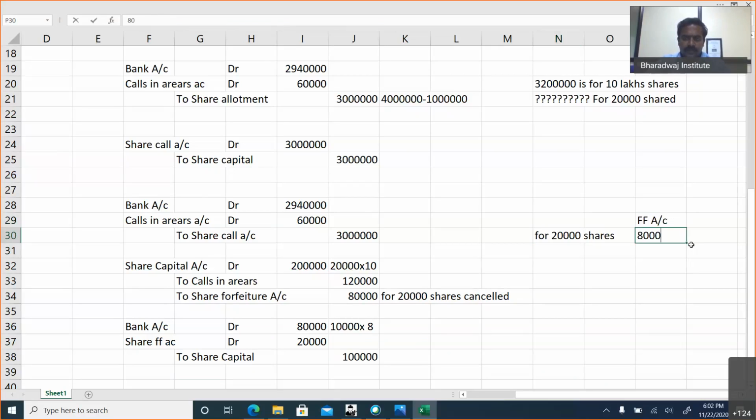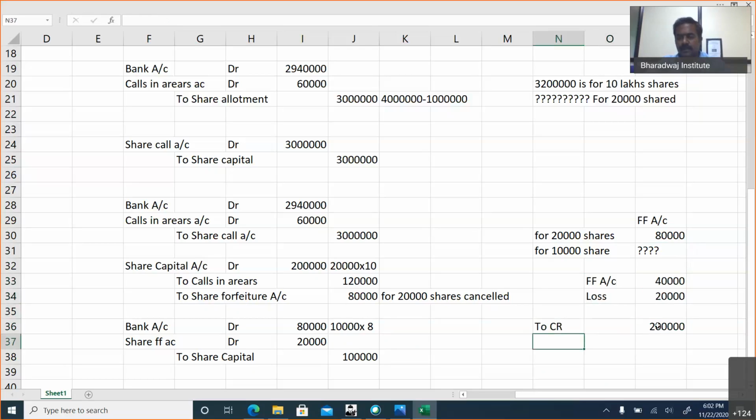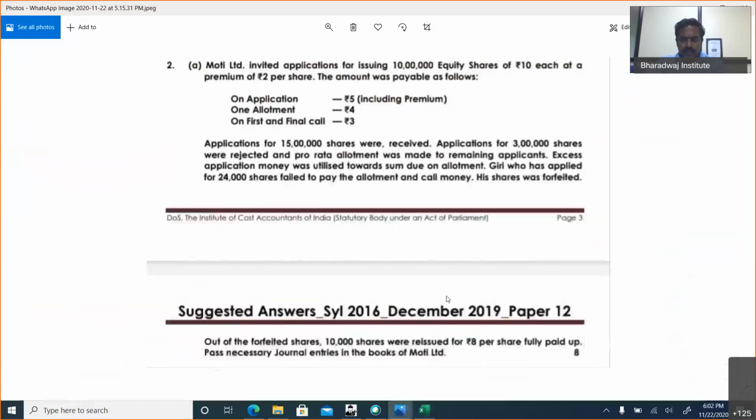80,000. Okay. So for the shares reissued, proportionately how much? It will be half the amount, 40,000. So 40,000 is the share forfeiture account. What is the loss? 20,000. And you will transfer 20,000 rupees to capital reserve. This is for this problem.